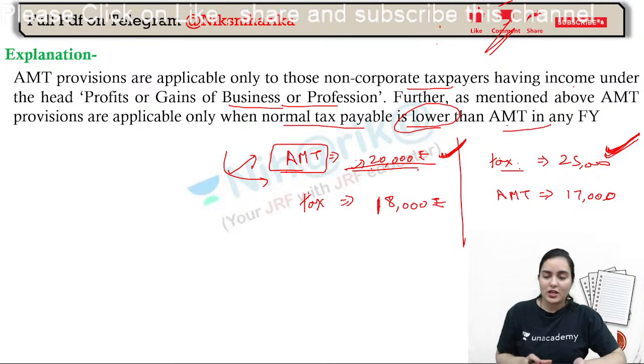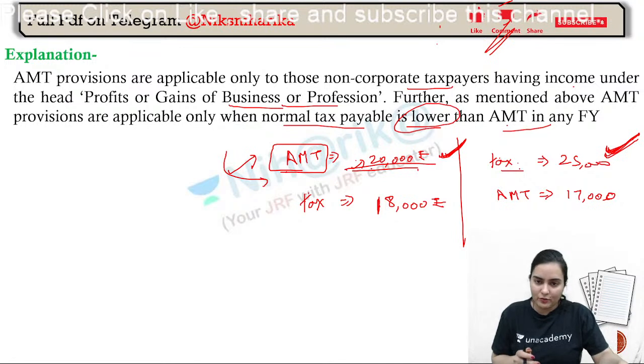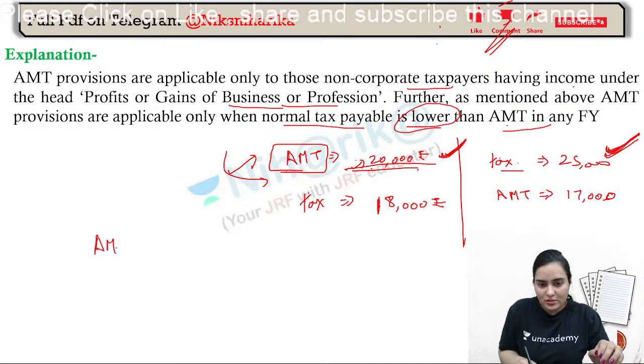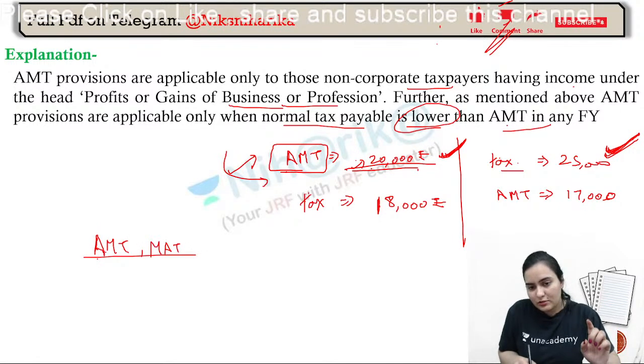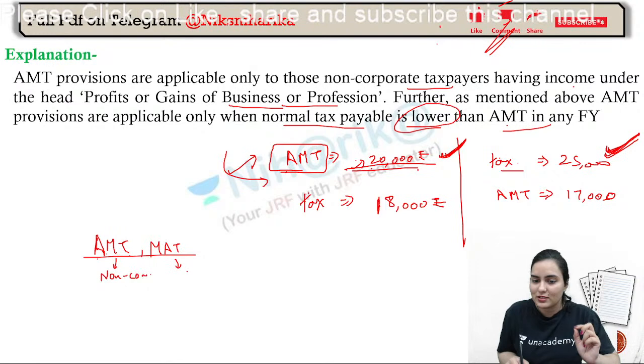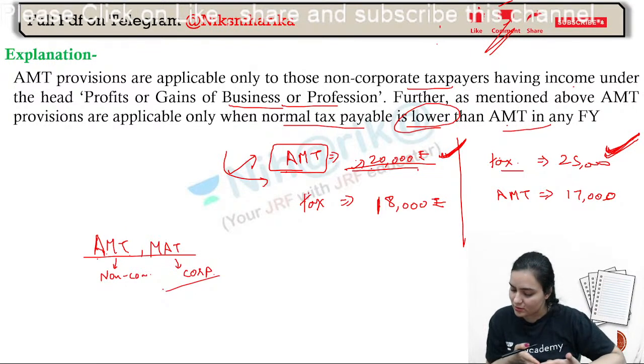Okay. Shrishti, this topic is not separately given in the syllabus. It is basically a part of PGPP, but in more depth. You can say AMT concept and MAT concept: that is alternate minimum tax for non-corporates, and MAT for corporates, because companies have to pay MAT.